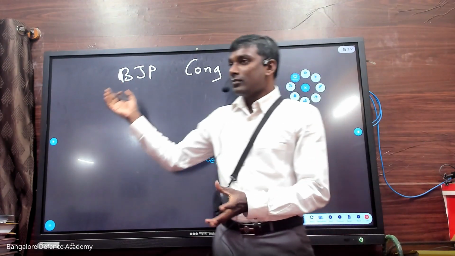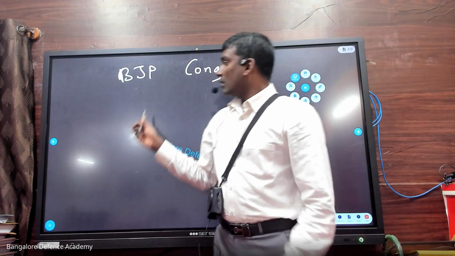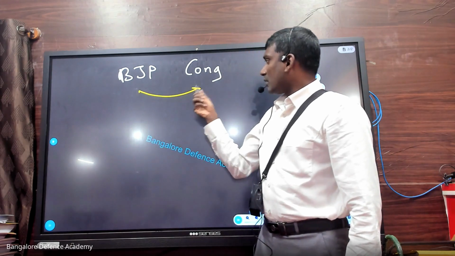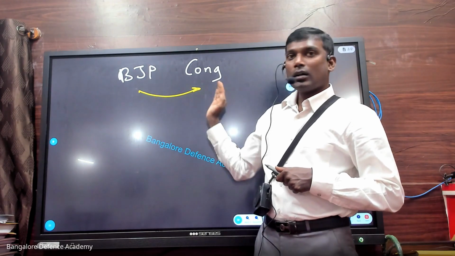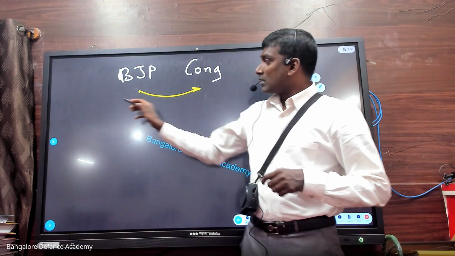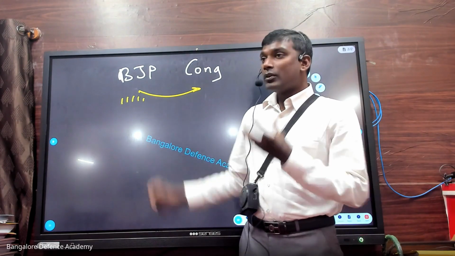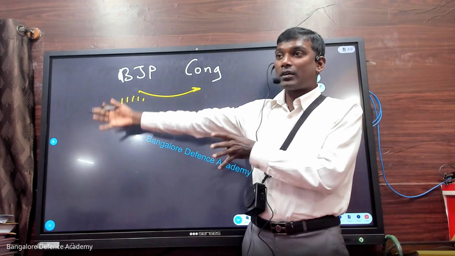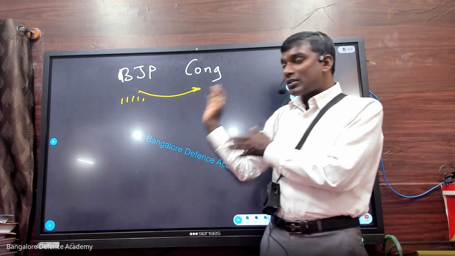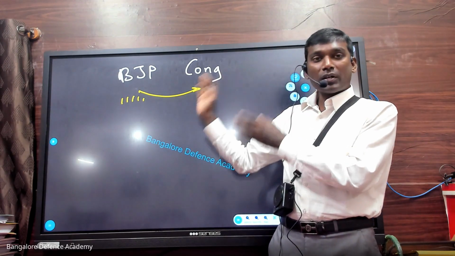They won the election, everything is going on fine. Some of the members join Congress.